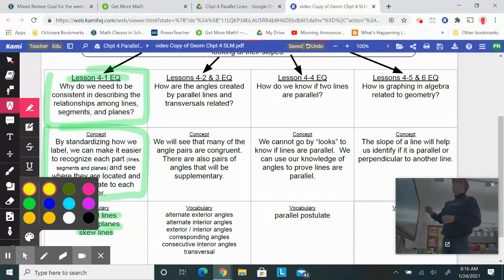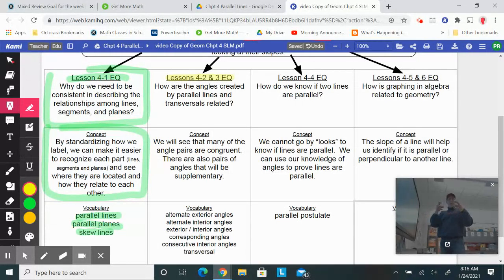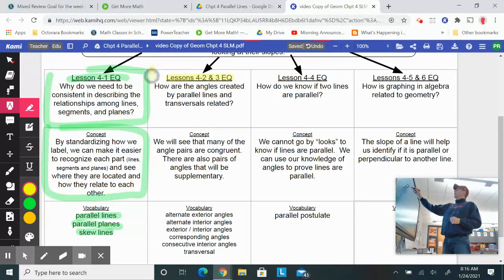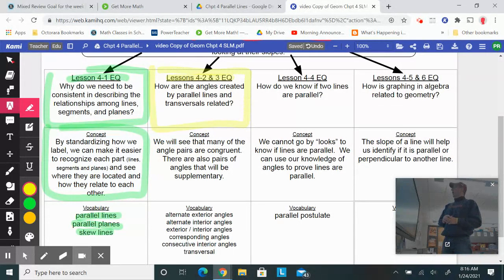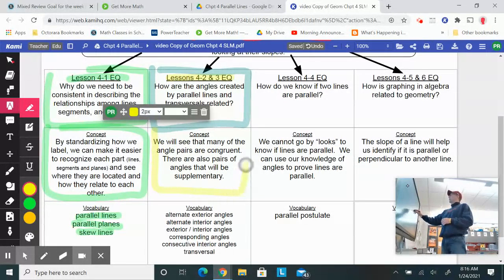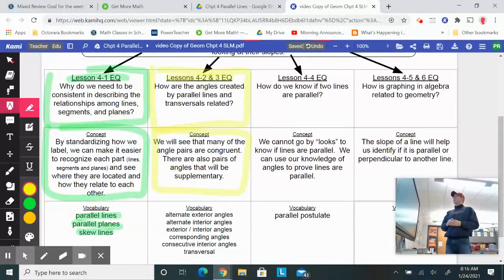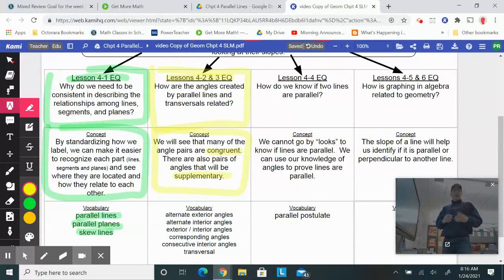Now in the second lesson, lesson 4.2 and 4.3, we're going to combine those two. The essential question is, how are the angles created by parallel lines and transversals related to each other? We're going to see that many of the angle pairs are congruent. There are also pairs of angles that will be supplementary. So some will be congruent, some will be supplementary that add up to be 180.